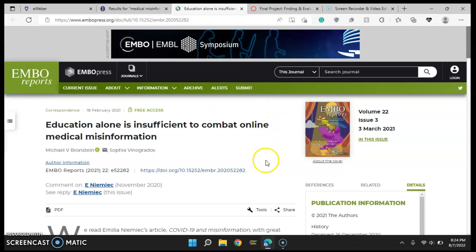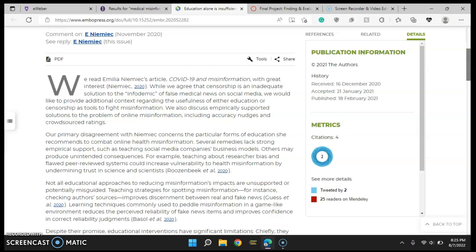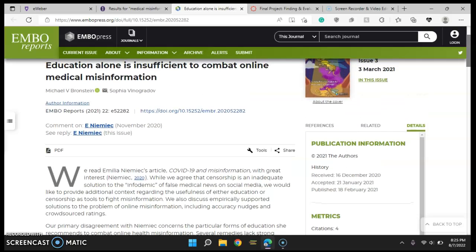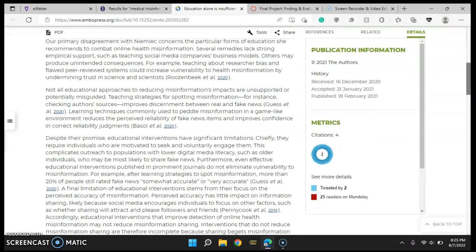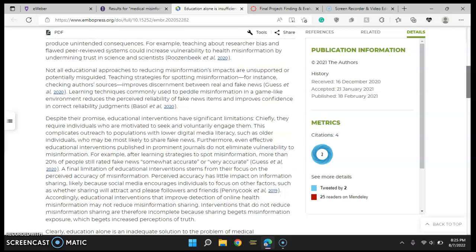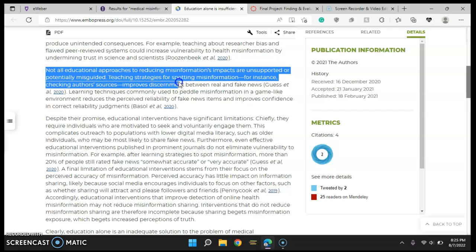Okay, all right, let's get into the summary of this article. So this article is like an answer, or I guess an addition to what Amelia Neymick wrote. She wrote about how education is one of the ways that we can fight medical misinformation. But Dr. Bronstein and Dr. Vinogradov said that education might not be sufficient to fight medical misinformation. Like over here, it says not all educational approaches to reducing misinformation impacts are unsupported or potentially misguided.